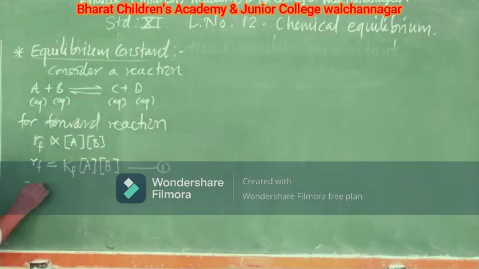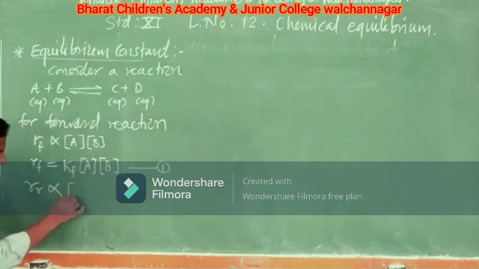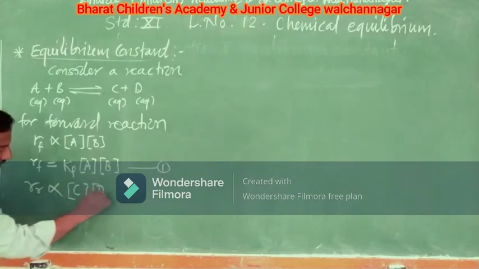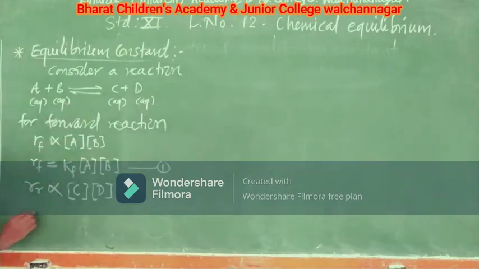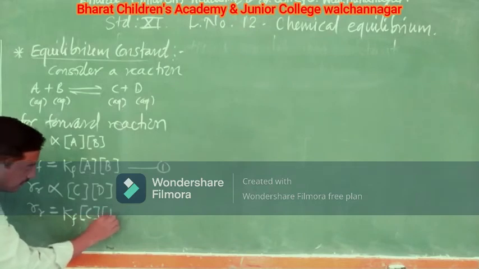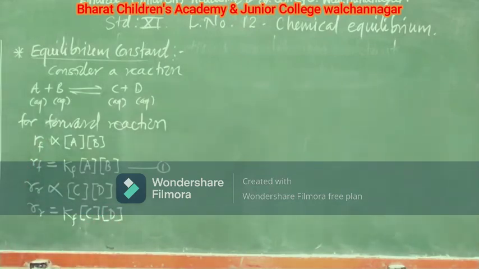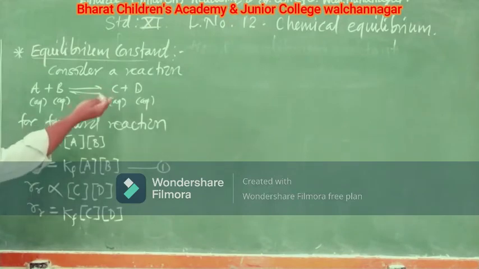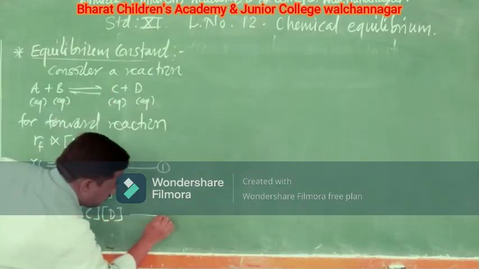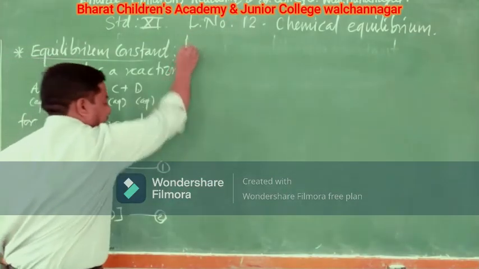So the rate of the reverse reaction is directly proportional to the concentration of C and the concentration of D. When we remove the proportionality sign, we get the rate of the reverse reaction as Kr into the concentration of C into the concentration of D. This is your rate law for the reverse reaction. Now I will number this as equation 2.